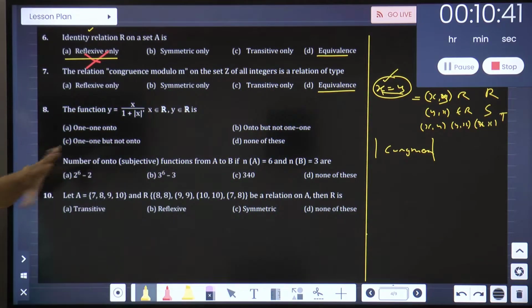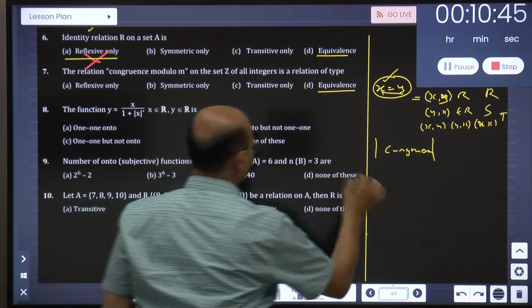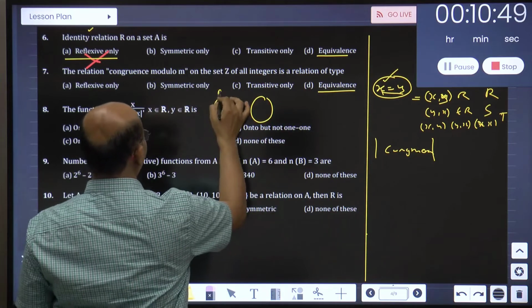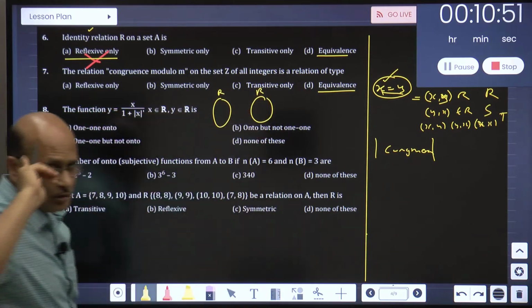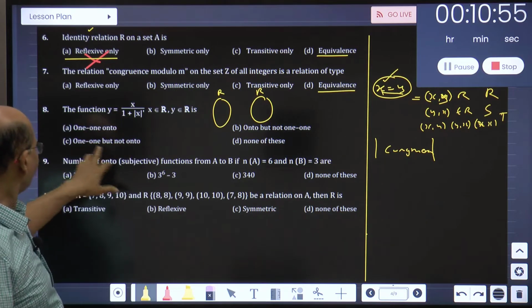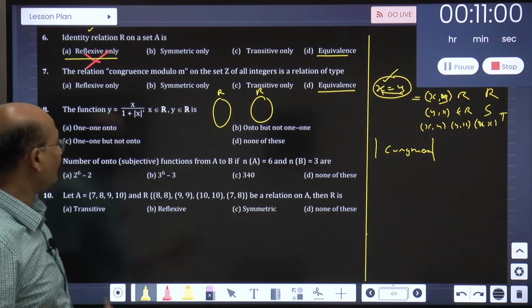Third one, this is not a difficult one at all. Now use your brains. See, suppose these are the two sets here, where this is a real number, this is a real number. Think. Now, for one-one, what is the option given, one-one or onto? So you have to check for both. So let us talk about one-one.